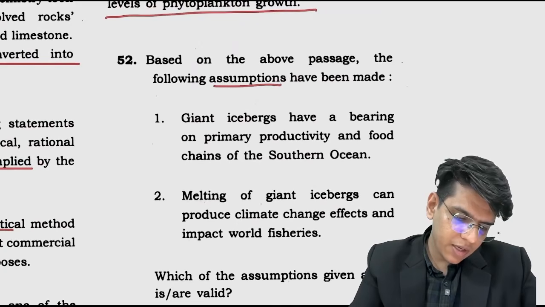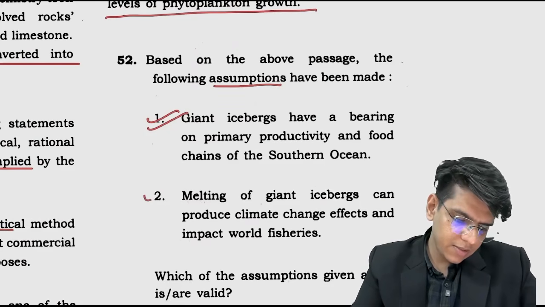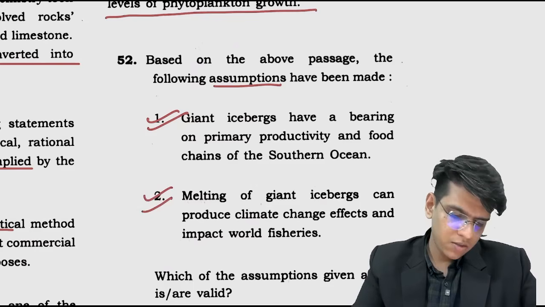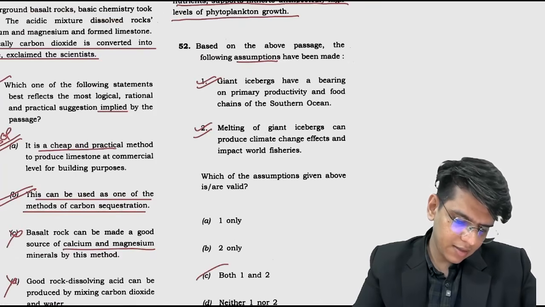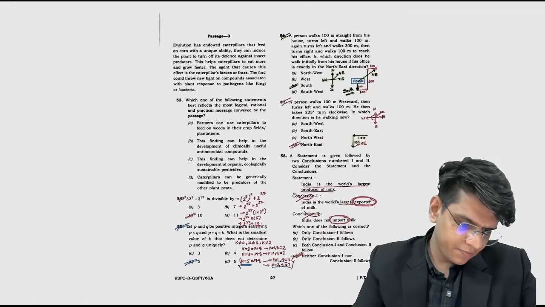Giant icebergs have a bearing on productivity and food chain of the southern ocean. Correct. Melting of giant icebergs can lead to climate change and impact world fisheries. Yes. Food chain effect होगा ना. Both are directly hinted at. C. Easy question है ये तो. जो दिया है वही पूछ लिया है.